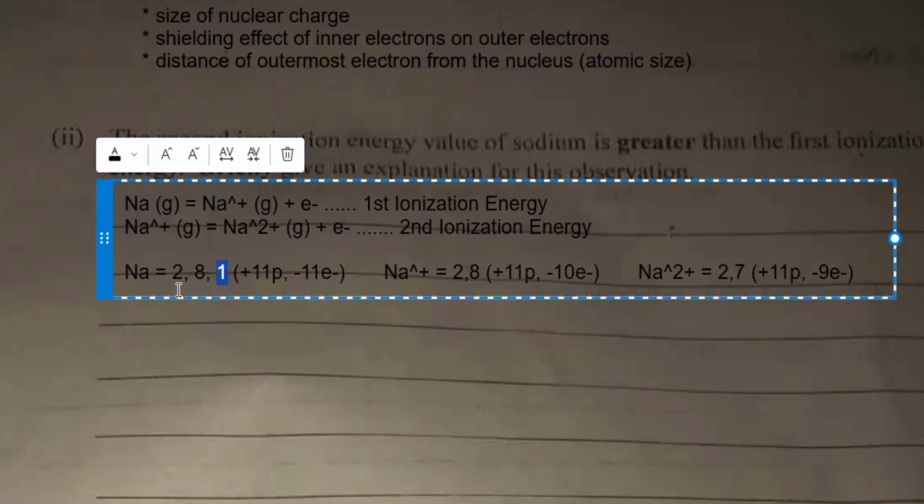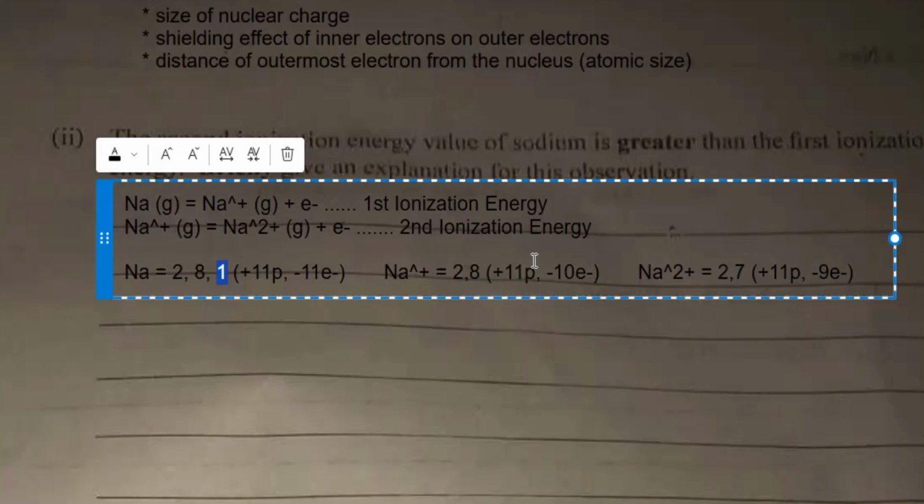So what happened here? This outermost electron here suffered what we call a greater shielding effect from inner electrons. These 10 electrons here shielded this outermost electron from getting close to the nucleus, right? Hence, the force of attraction was not so strong here, which is why it was easier to remove the first electron. Are we together? So the energy required to overcome the nuclear force of attraction to remove the first electron was not so high. Now, compared to the second ionization energy, that is the second electron that was removed.